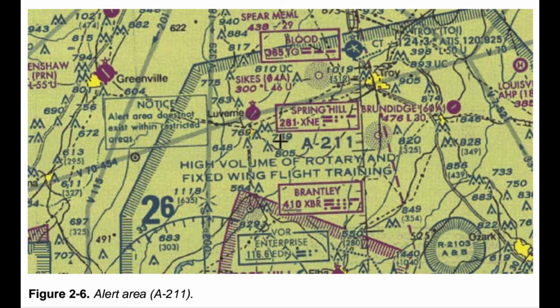Published VFR routes. 6. Terminal Radar Service Area, TRSA. 7. National Security Area, NSA. 8. Air Defense Identification Zones, ADIZ, land and water based, in need of a Defense VFR, DVFR, flight plan to operate VFR in this airspace. 9. Flight Restricted Zones, FRZ, in vicinity of Capitol and White House.